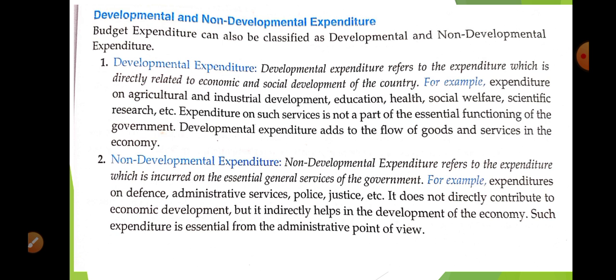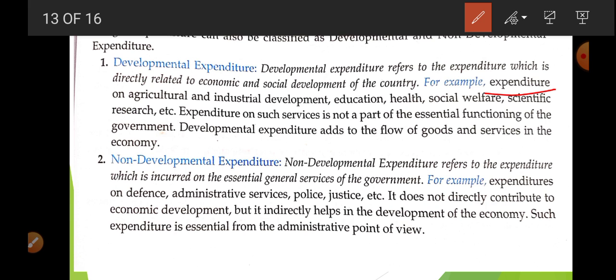Now next is development and non-development expenditure. Development expenditure means those expenditures because of which there will be an increase in the productivity of the economy. For example, expenditure on agriculture, industrial development, education, health, social, scientific research. It means whatever expenditure is done by the government for human capital formation, for infrastructural development, for social development, these are considered development expenditure.